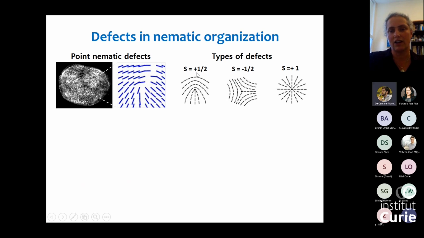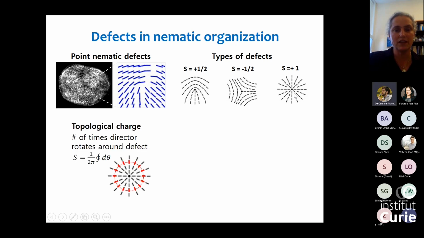associate a charge to these defects. And this charge is basically just the winding number. So if I go around a defect, so I have a defect here, if I go on a path around the defect and return to the same place, the director field has rotated. And in this case, it rotated a full rotation. So we have a defect of +1. If we take a defect of +½ it would have rotated a half direction, and here -½ means that it rotated a half in the other direction.